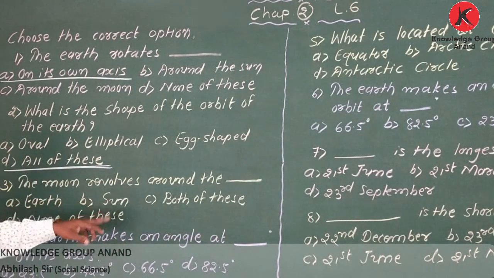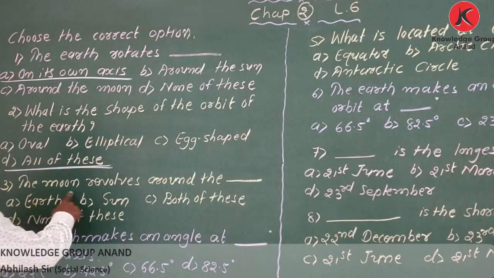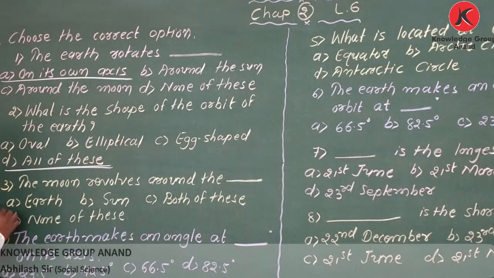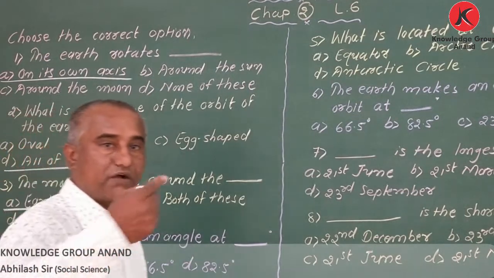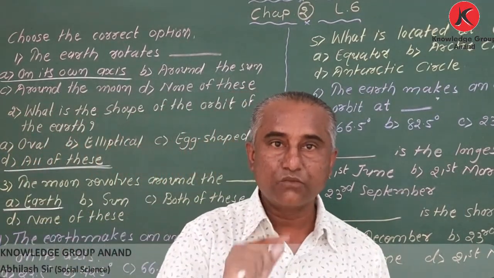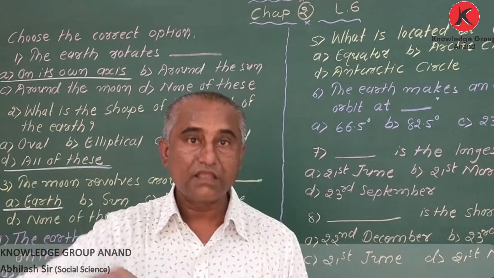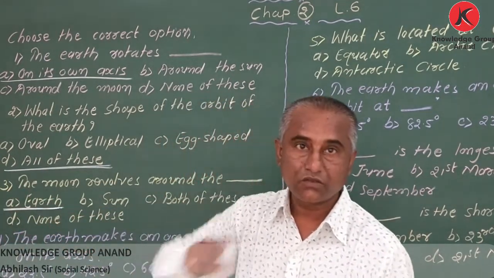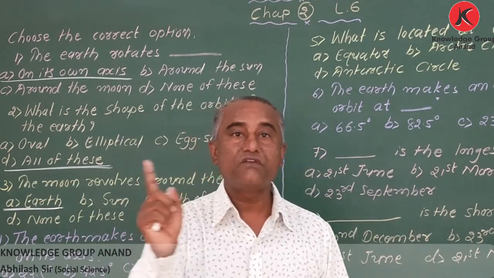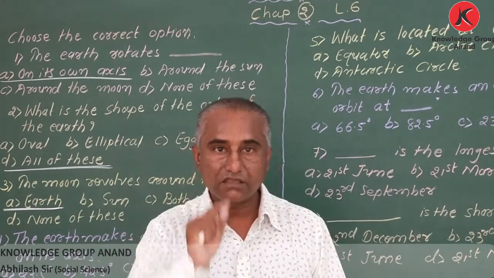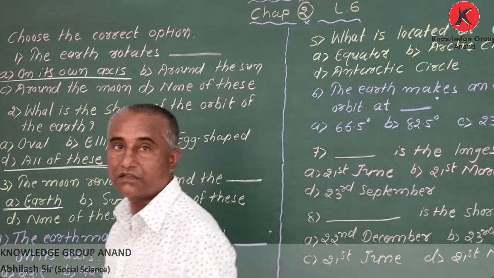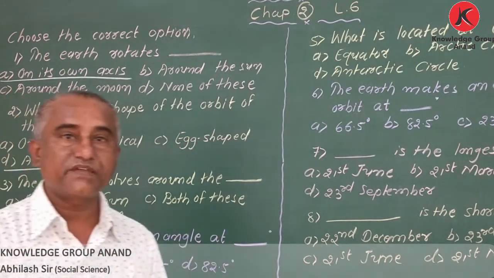The moon revolves around the blank. The moon revolves around the earth. Got it? Earth moves around the sun, and the moon moves around the earth. Moon revolves around the earth, and the earth revolves around the sun. Got it? My dear student, you know what is lunar eclipse and solar eclipse.